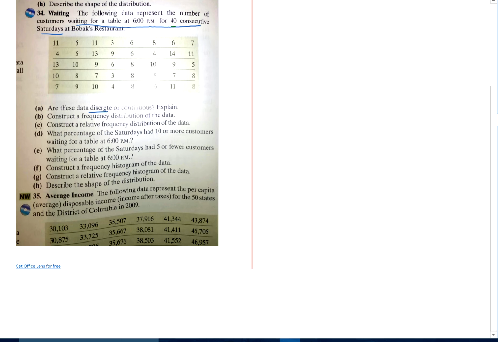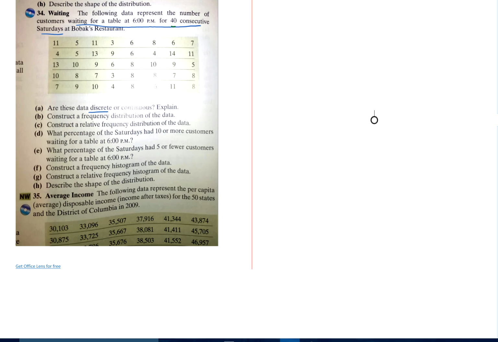It's discrete. Why is that? Because you could have 0 or 1 or 2 or 3, 4, all the way up to however many people could possibly wait, but it's only those fixed numbers, nothing in between. You can't have anybody in between. So the number of people that wait is either a finite number or a number that you can count. Okay, so that's discrete.